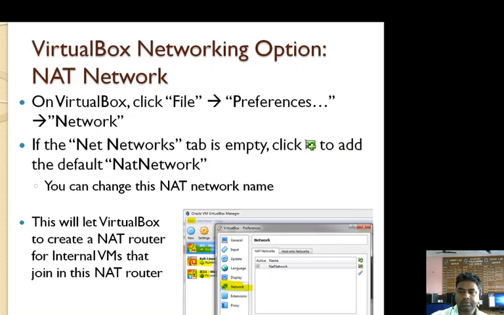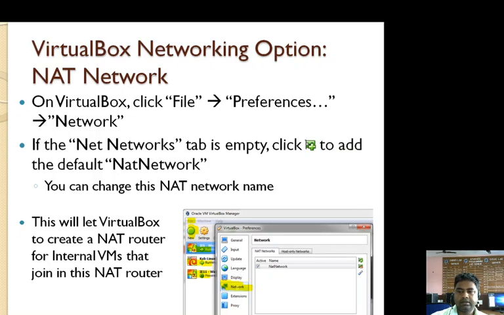To install the guest operating system, we click on the New button, and after clicking on the New button, it will ask which guest operating system we want to install. So we select an ISO file. After selecting that file, it will be installed as a guest operating system. But when we talk about networking, then click on File, then Preferences, then go to Network.